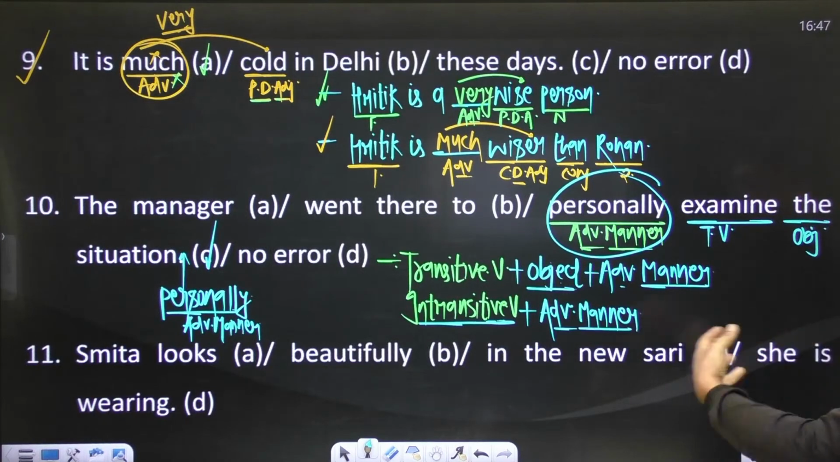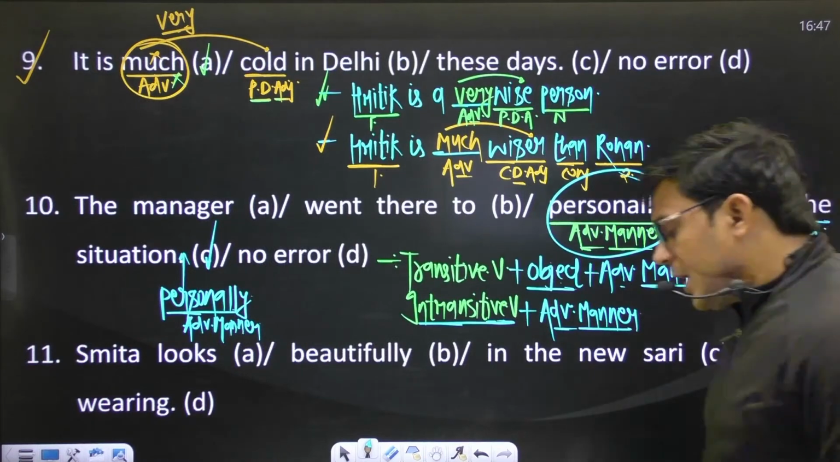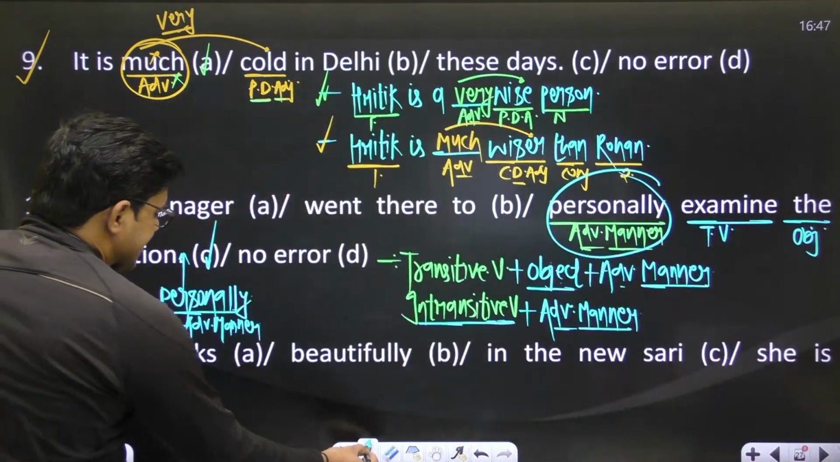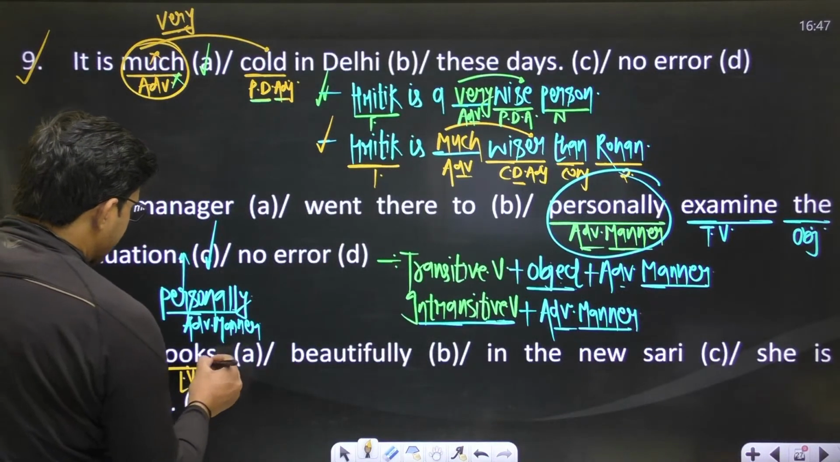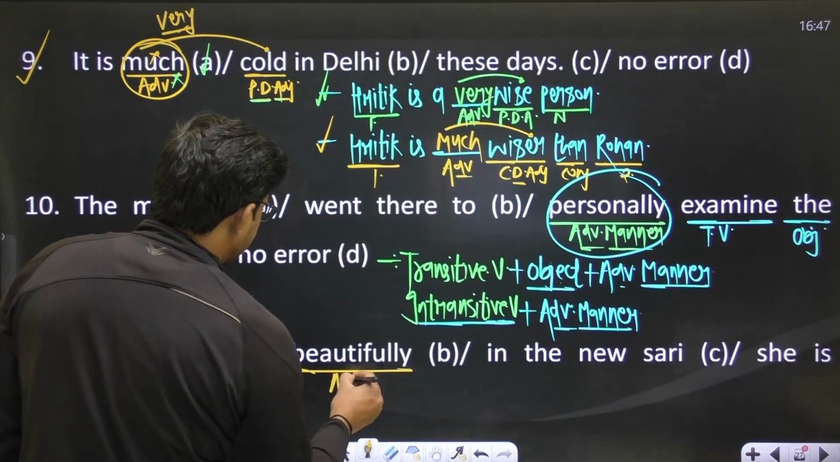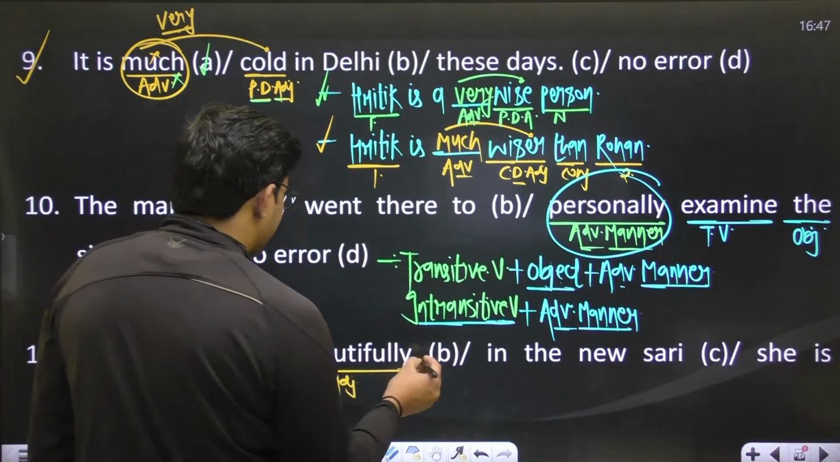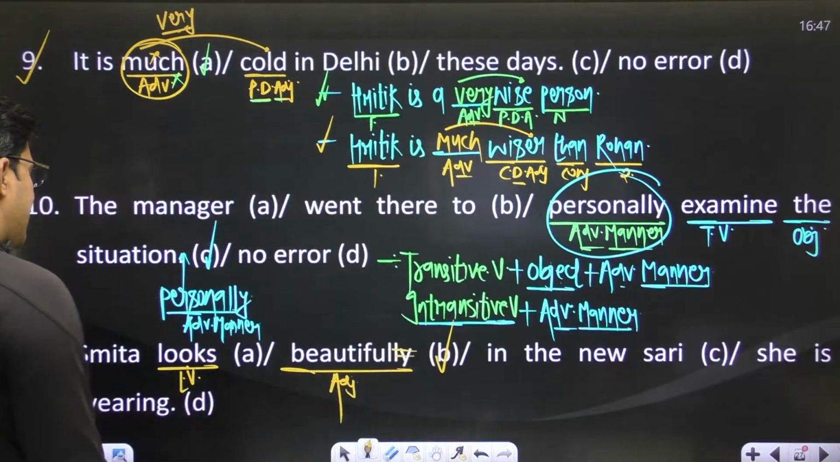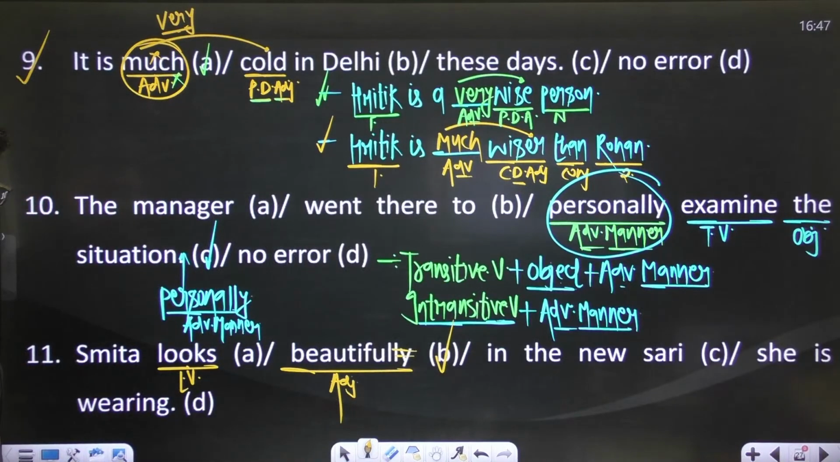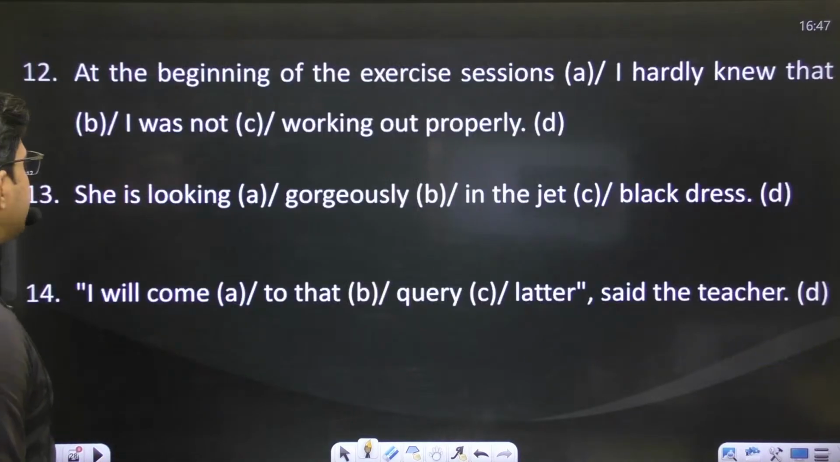Okay, the next sentence is: Smita looks beautiful. The word look is a linking verb. We know it very well. This is the linking verb, and linking verbs are followed by an adjective, and this adjective must be beautiful, not beautifully. And by doing this you have an error in part B. Part B has an error. Okay, next sentence.